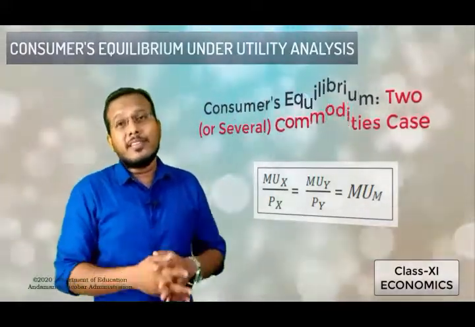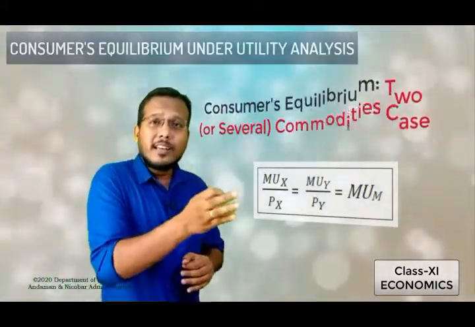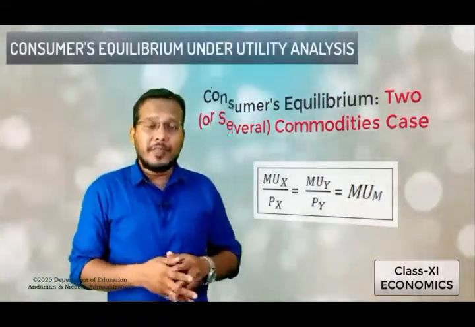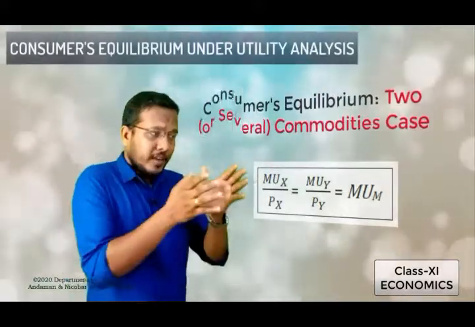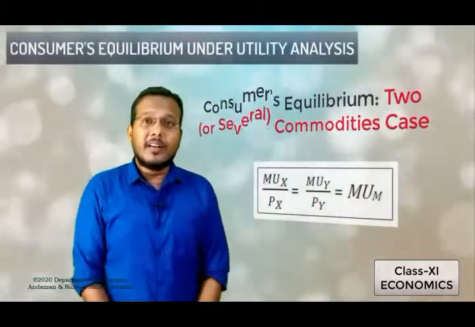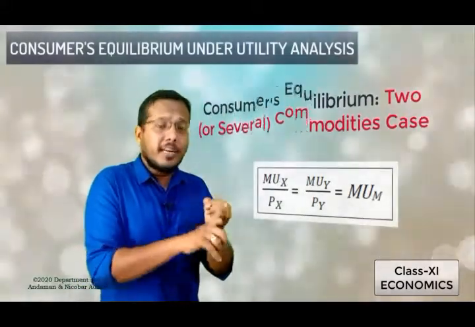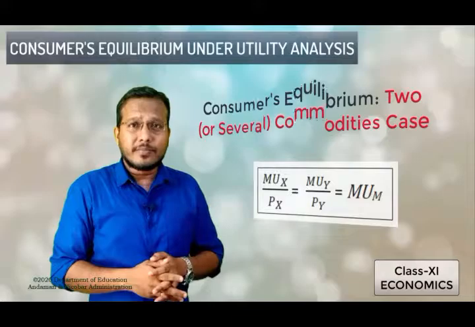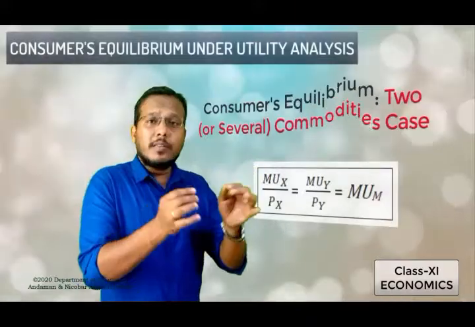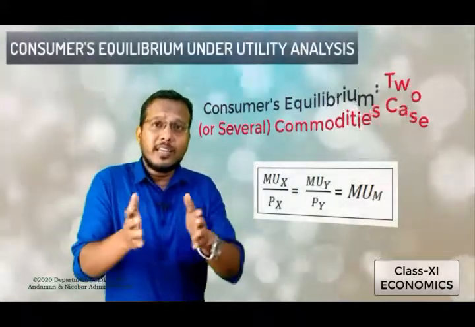So students, by this we can very easily understand the situation where the consumer gets to the satisfaction level. These are the two conditions of consumer's equilibrium, which can be determined under the utility analysis taking two different conditions, that is the one commodity case and the several commodity case. After studying these two cases, now we will see some assumptions on the consumer's equilibrium and the conditions required for the consumer's equilibrium.